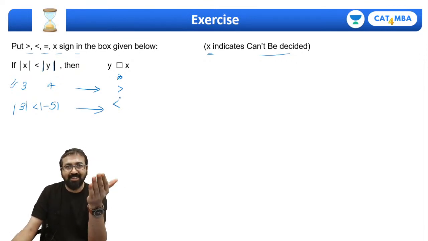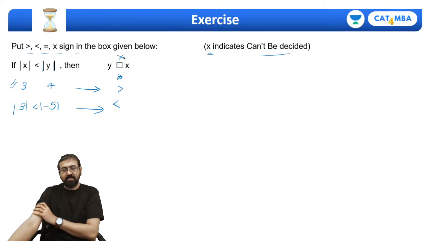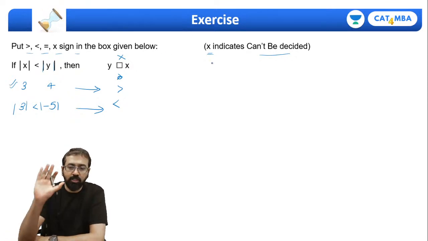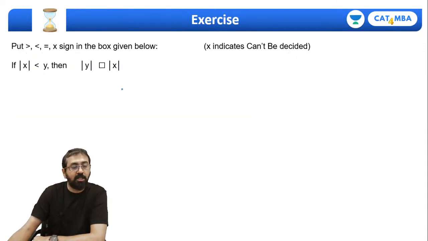So can we decide which relationship exists between these two? No. So we will put a cross sign here. Yes, everyone? We will put a cross sign here. Have you all understood this part? Great. Okay, so one more question, a similar question.